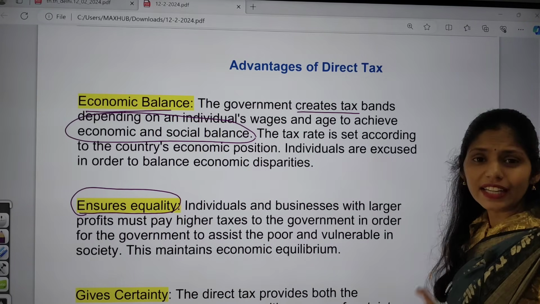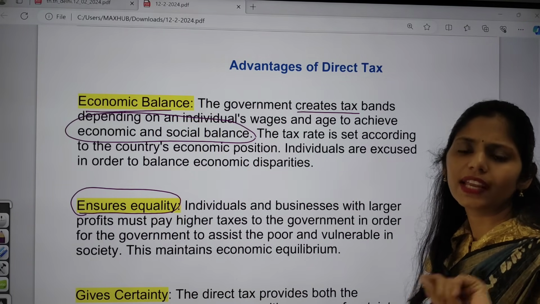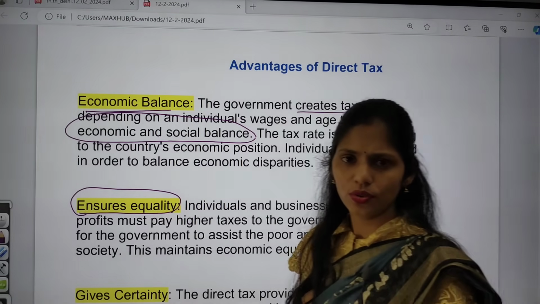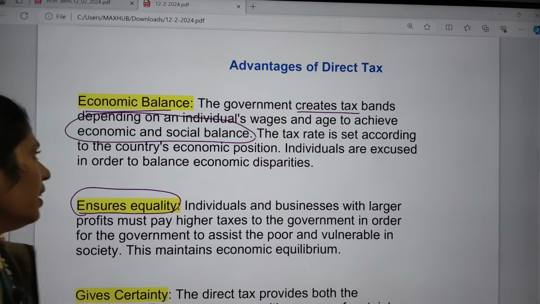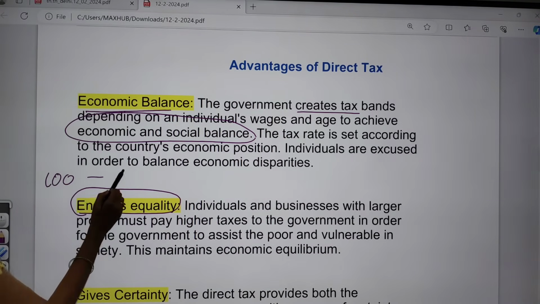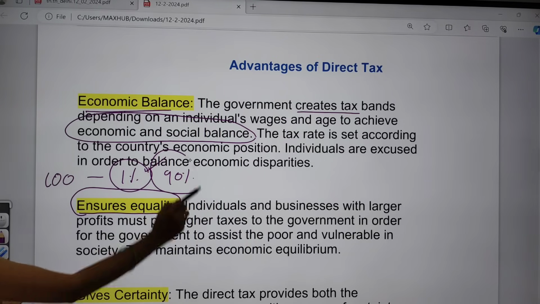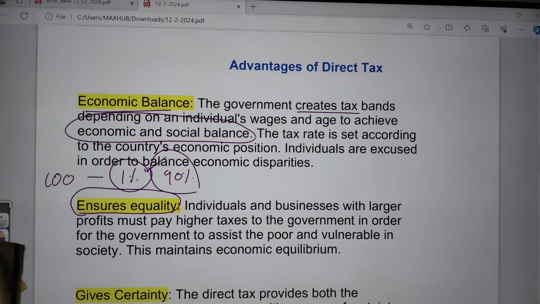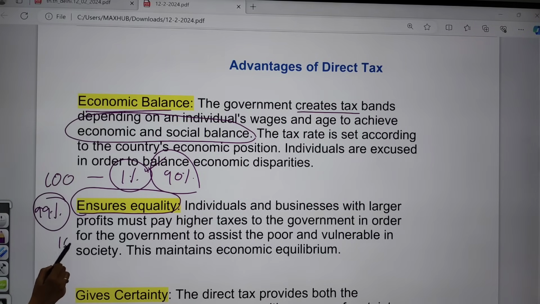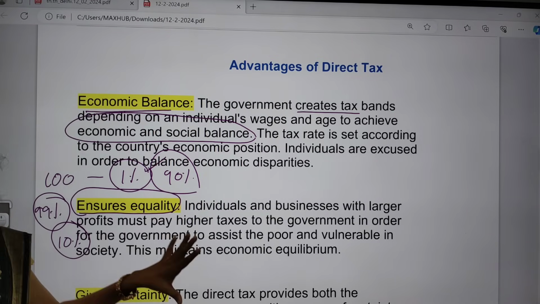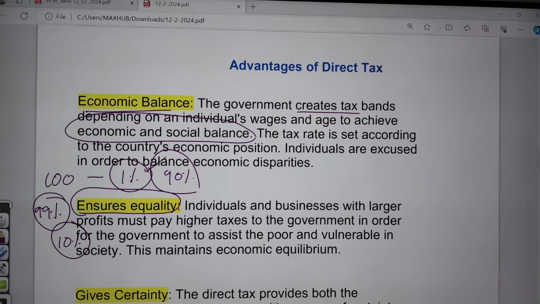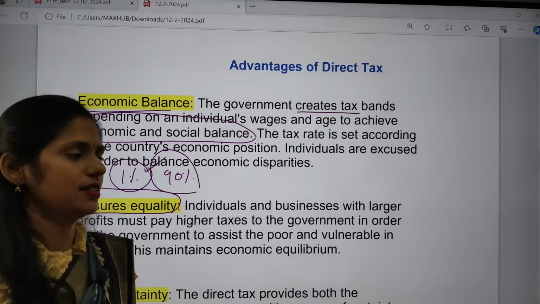In our Indian society, inequality is very high. I don't know whether you know this fact or not. Out of 100% of the population, 1% of the population has 90% of the assets. They are super rich people. And the remaining 99% of the population holds 10% of the property together. So you can see this much inequality present in India. To ensure equality, yes, the government needs to interfere and collect the taxes.